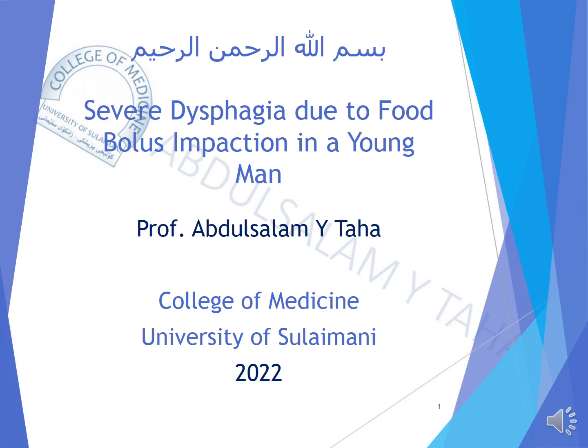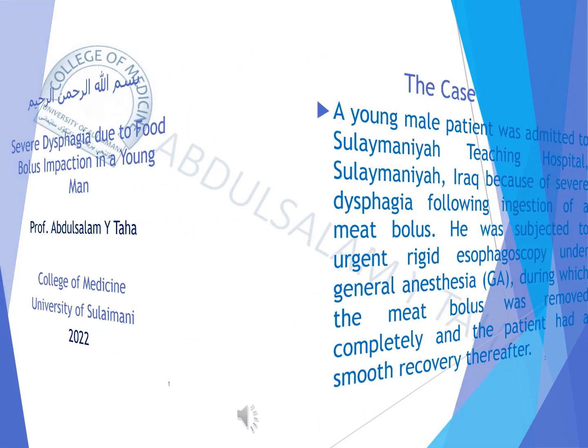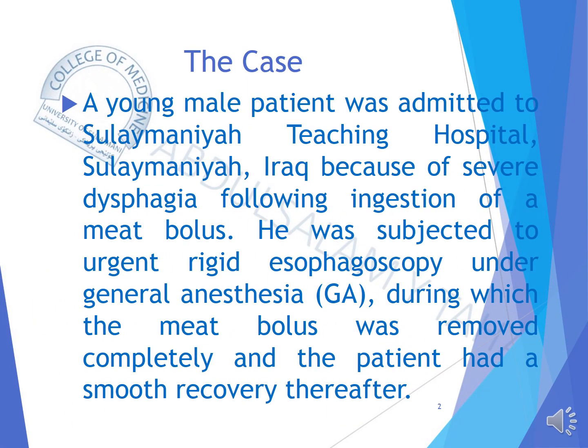Severe dysphagia due to food bolus impaction in a young man. Case: A young male patient was admitted to Sulaimaniya Teaching Hospital, Sulaimaniya, Iraq, because of severe dysphagia following ingestion of a meat bolus. He was subjected to urgent rigid esophagoscopy under anesthesia, during which the meat bolus was removed completely and the patient had a smooth recovery thereafter.